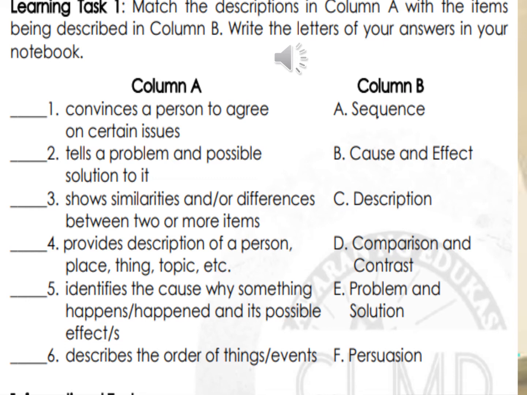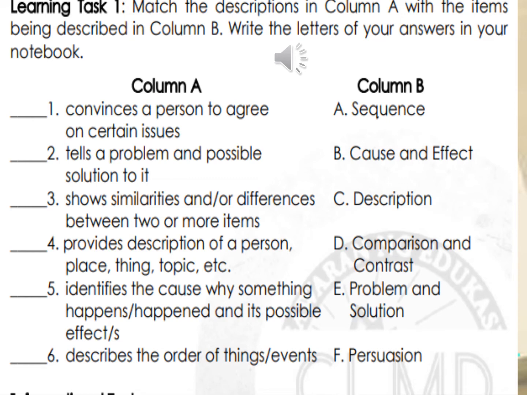For column A, number 1, convinces a person to agree on certain issues. So the keyword is convince. Number 2, tells a problem and possible solution to it. So it's all about solving a problem. Number 3, shows similarities and differences between 2 or more items. So this one is more on comparing. 4, provides description of a person, place, thing, topic, etc. So this one is more on describing a certain topic.